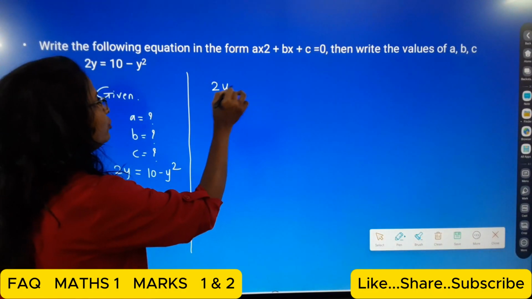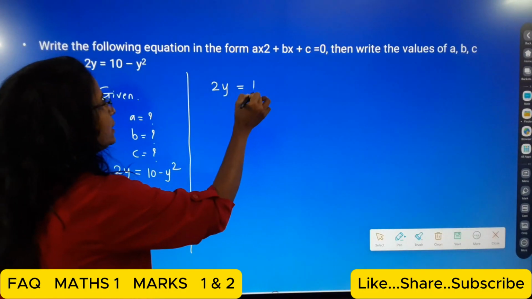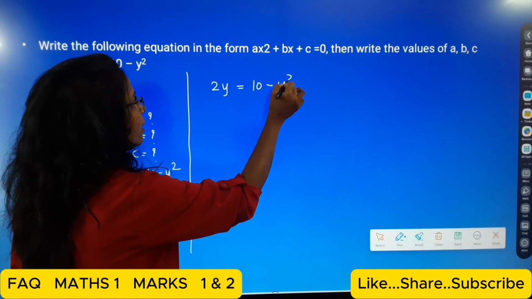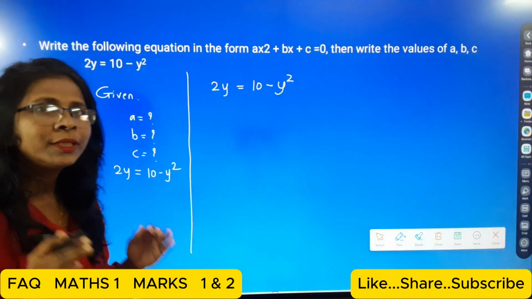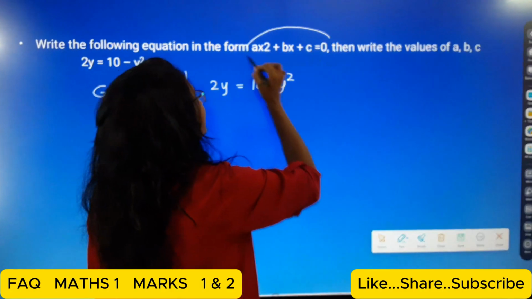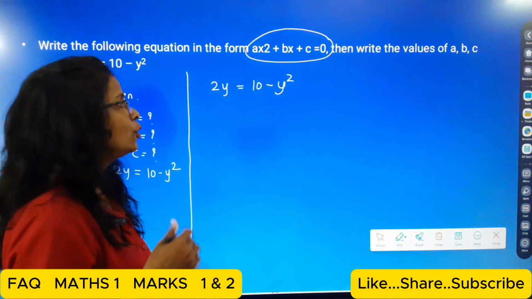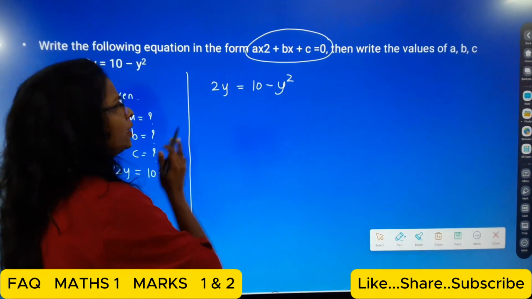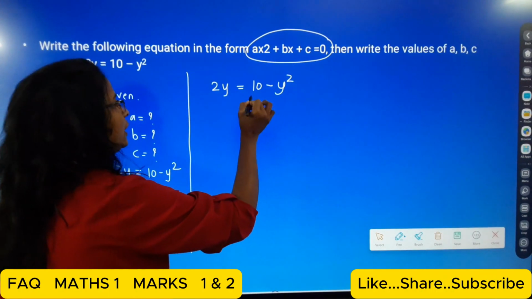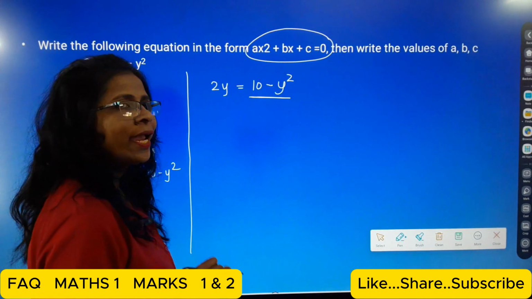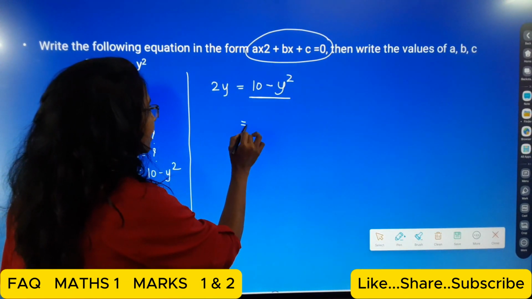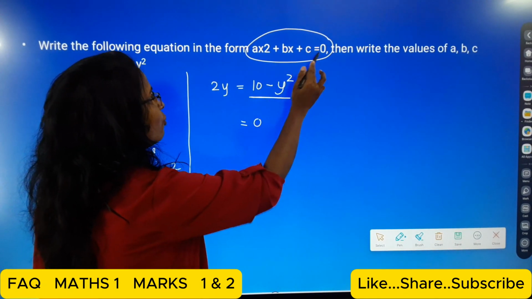First write down the equation 2y is equal to 10 minus y square. Now we have to try that this equation come in this form ax square plus bx plus c is equal to 0, student. So that means I change the sign of this right hand side. Okay, and here right hand side we want only 0.